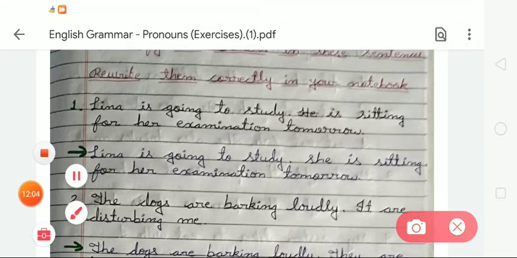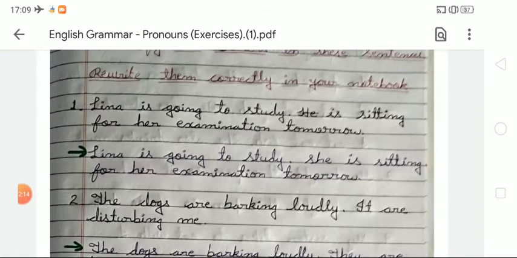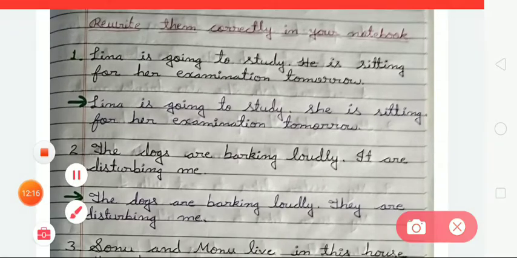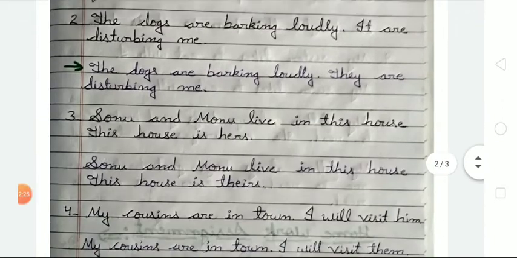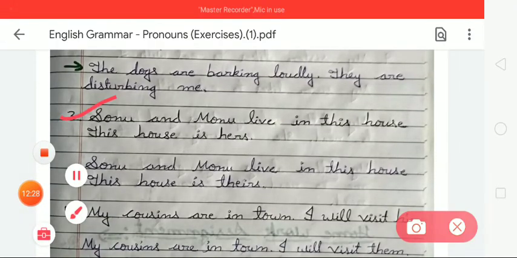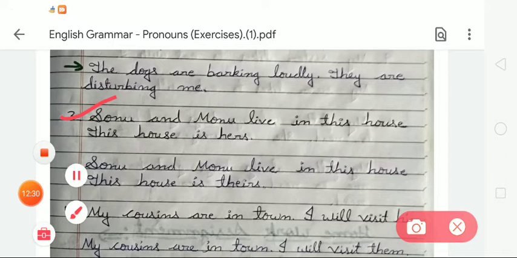He is sitting for her examination tomorrow. So the sentence will be Lena is going to study. She is sitting for her examination tomorrow. Now the next, in number 2, the dogs are barking loudly, it are disturbing me. So we have to write the dogs are barking loudly, they are disturbing me, okay. In number 3, Sonu and Monu live in this house is hers. So we have to write Sonu and Monu live in this house is theirs, okay.